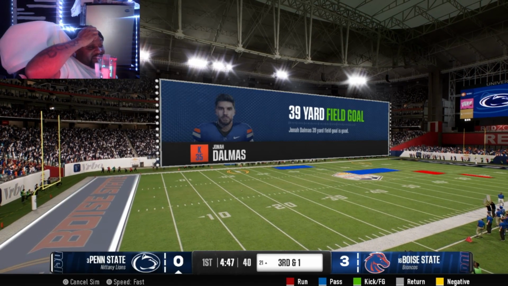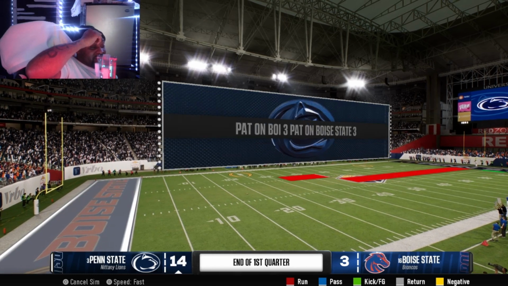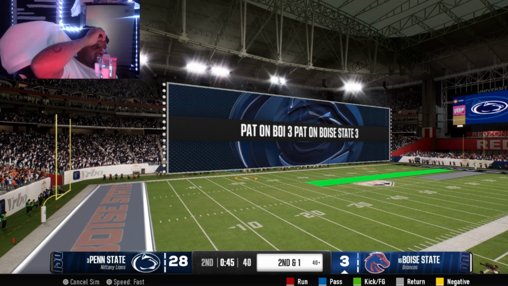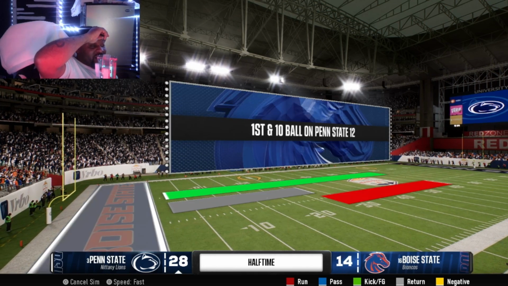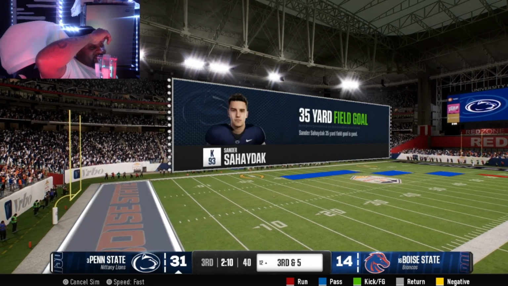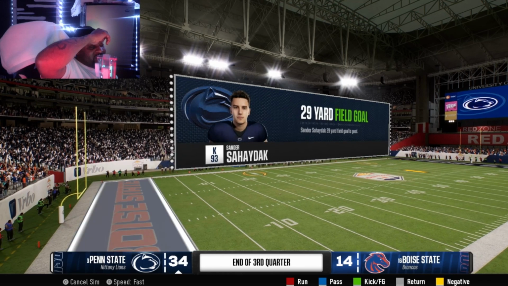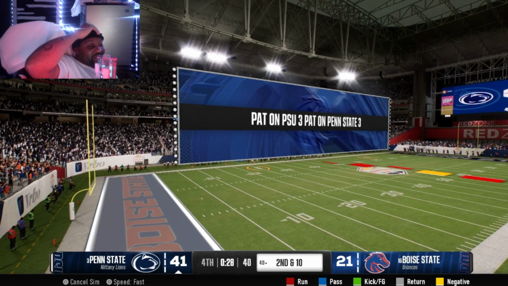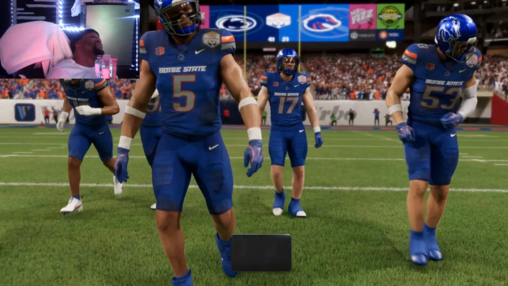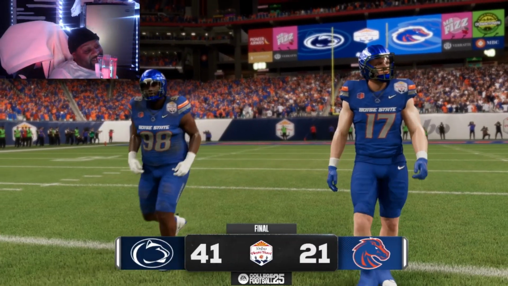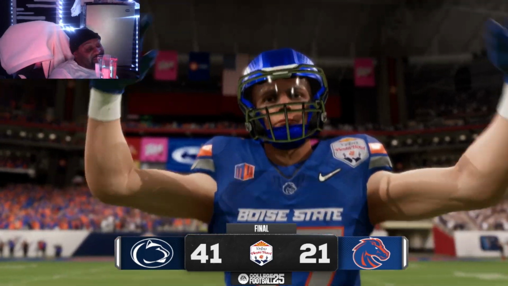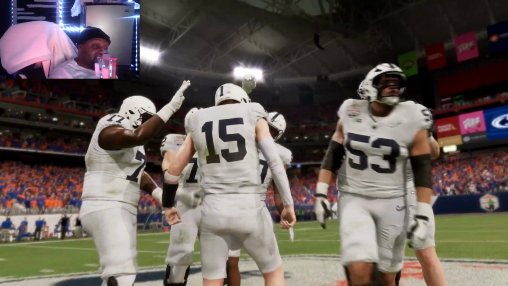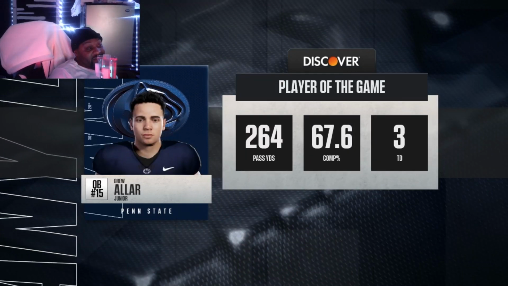Bam. Boise State takes a 3-0 lead. Penn State comes back and they take a 2 touchdown lead. 21-3. Oh, they are just destroying. Oh, 28-3 is over. But then Boise State tries to fight back though. 14 points, but Penn State got 34, and it's just 41. It's a blowout game right here. It looks like this game was not going to be close. Penn State pretty much handled business against these dudes. That was interesting. That was crazy. They ended up just destroying them.